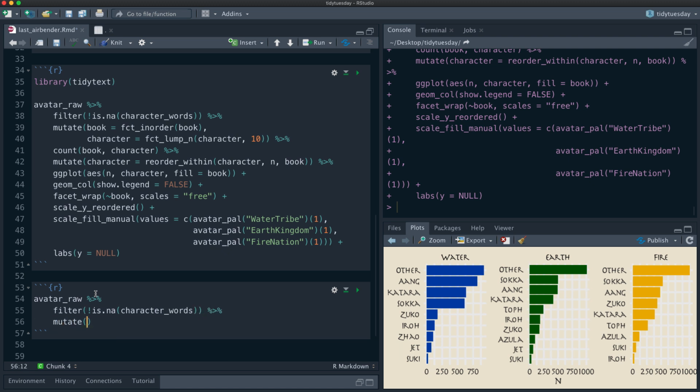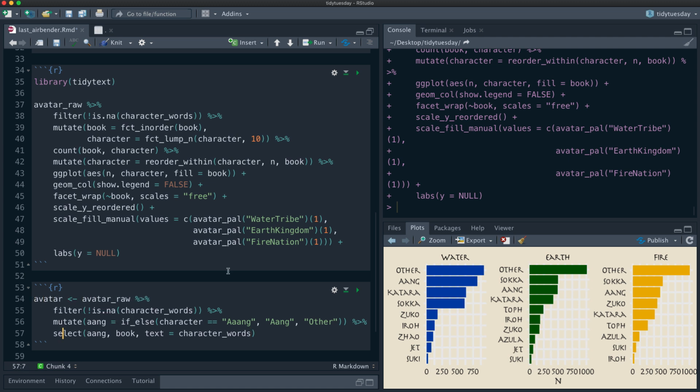Let's make a column called Aang, which we'll just use if else. So when the character is equal to Aang, it is Aang, and else it is other, like this. And then let's take that new variable we just made. Let's take book in case we need it. I'm not sure if we will. And then let's take the character words like so. Then let's call this avatar.